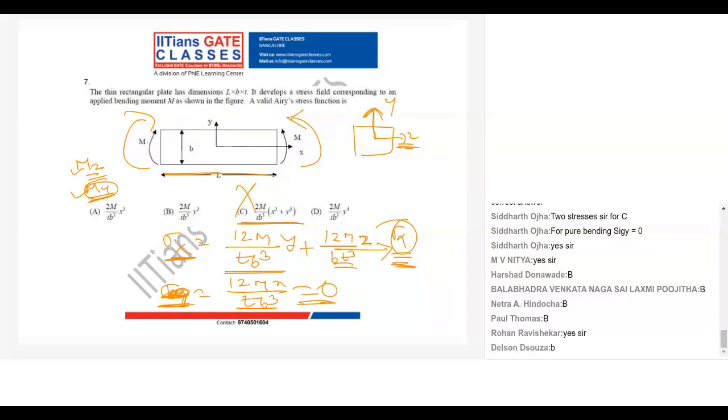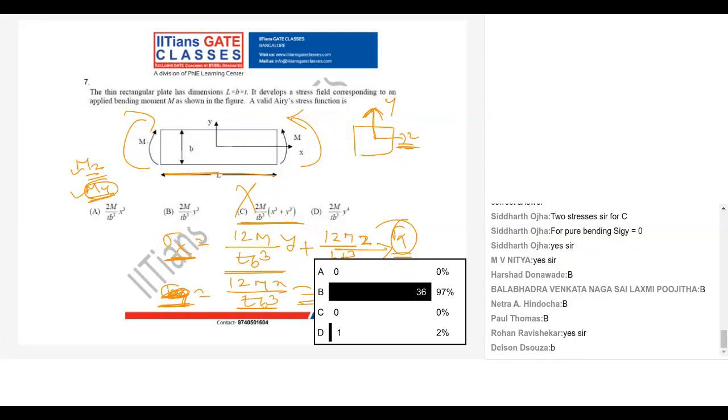What is the answer? B. Okay, so let's publish the poll. Majority says B is the answer. So B is the answer.